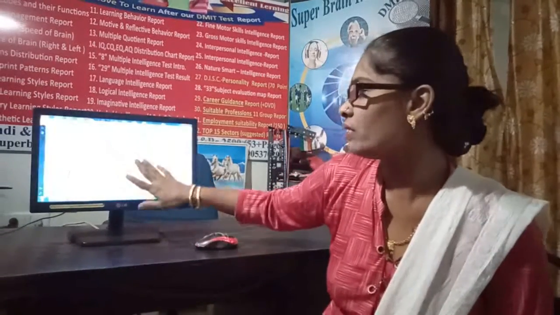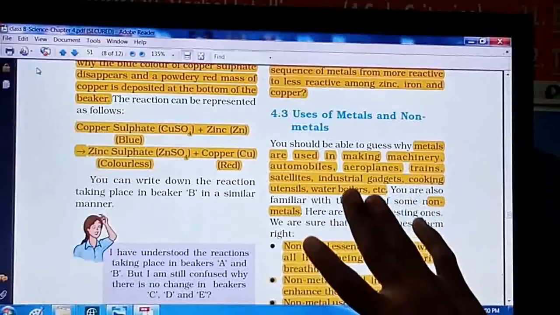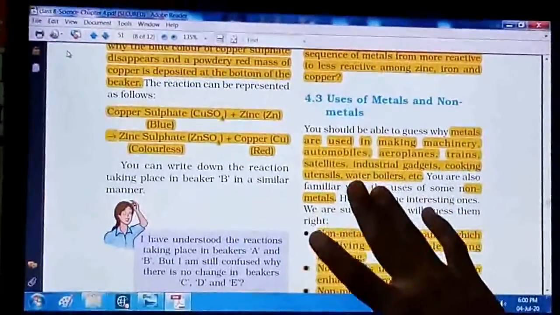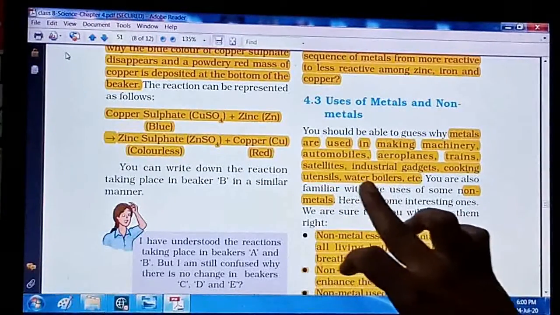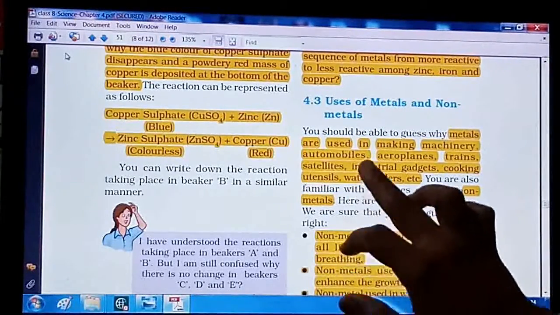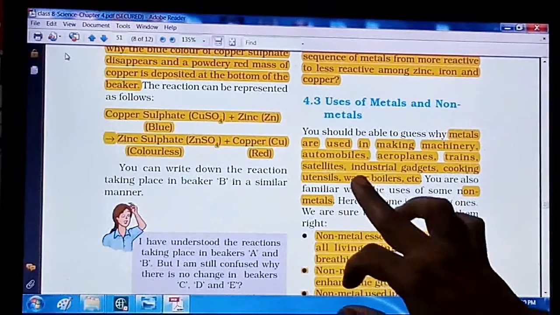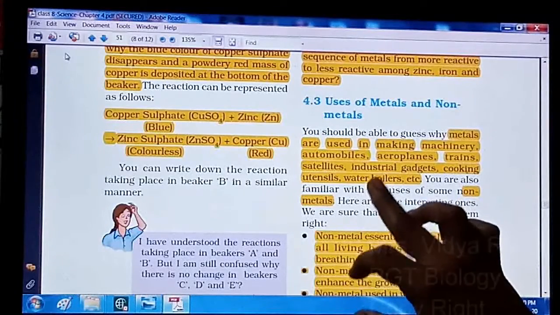By using ductility, malleability, and conduction of heat and electricity, we use metals in various fields. Water boiler is there, which again shows that due to the conductivity of heat, water boilers are made of metals.